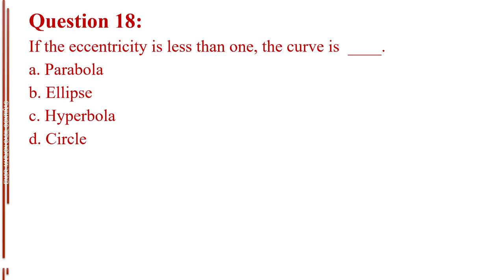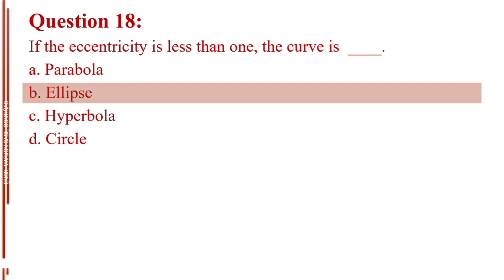Question number 18. If the eccentricity is less than 1, the curve is blank. Letter A, parabola. Letter B, ellipse. Letter C, hyperbola. Letter D, circle. The answer is letter B, ellipse.